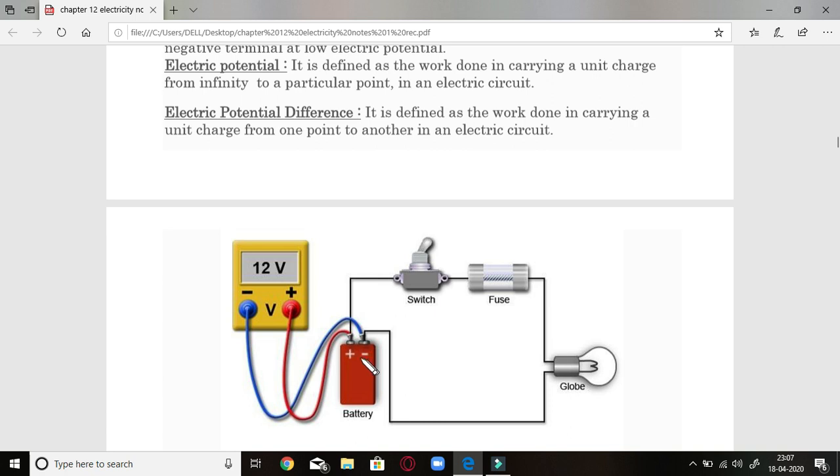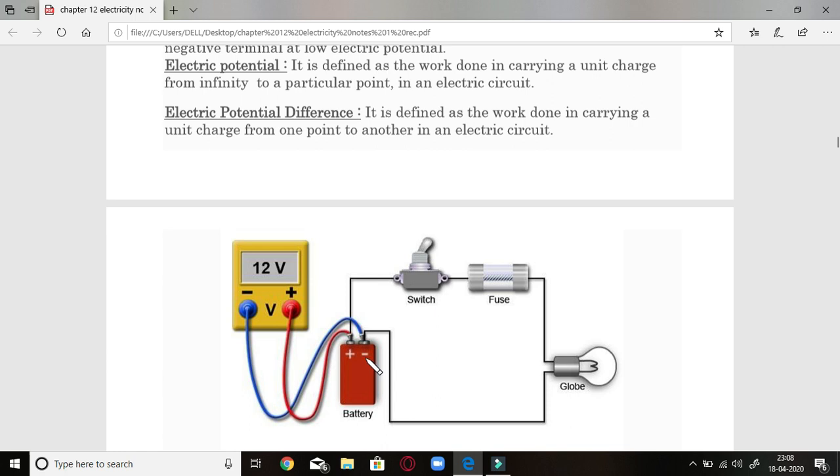Okay, so when we take a difference of them, that is called as electric potential difference, and this electric potential difference is shown in voltmeter, which comes out to be 12V here. This means it might be 0 here, electric potential, and it might be 12 volt here, so that the electric potential difference came out to be 12 volt between them. So the bulb will glow with that much power.